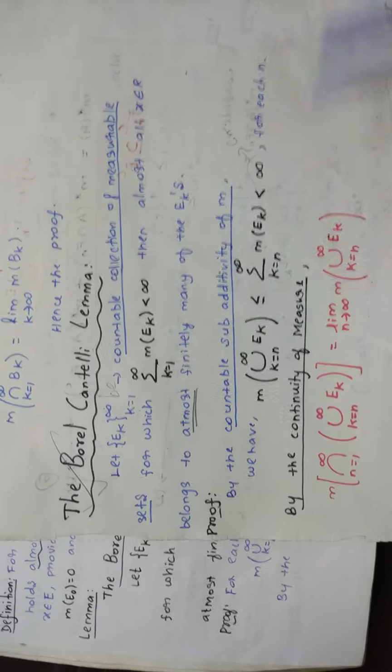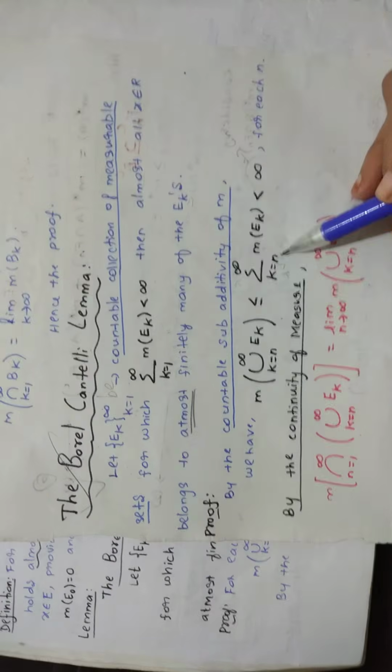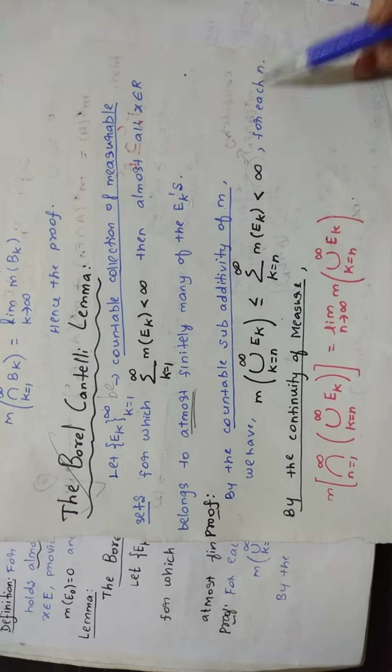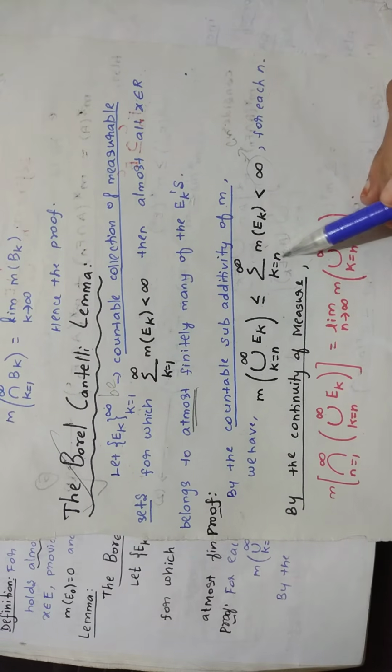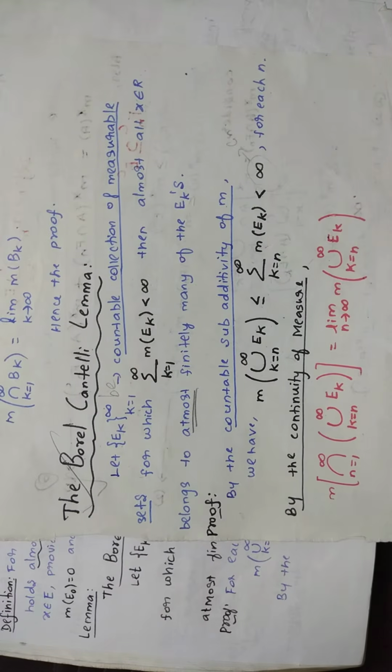For each n: in the statement you have k equal to 1 to infinity, but here you have k equal to n to infinity. You should not get confused. Here it is written for each n, so you can look at this like k equal to 1 to infinity also. For each n means n takes different values: n equal to 1, 2, 3, 4.